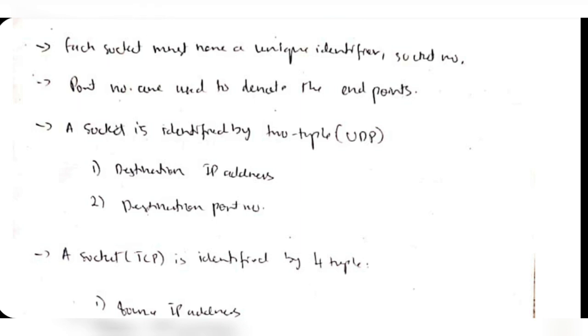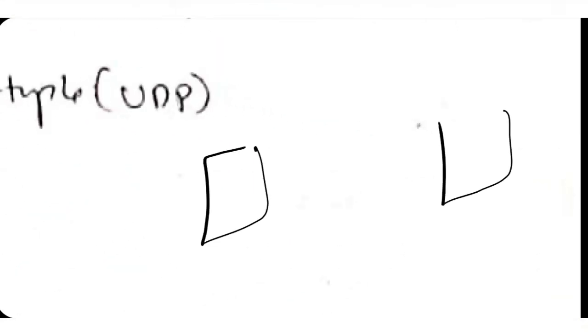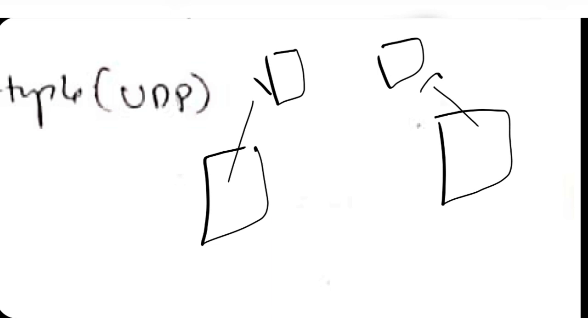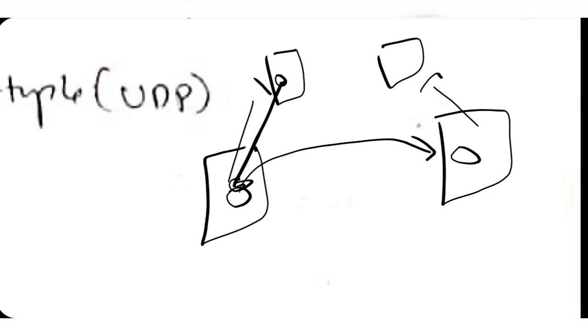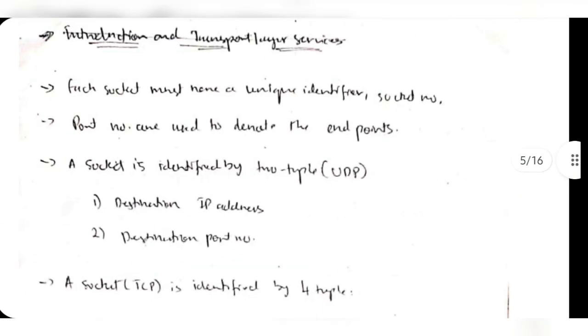See, host and packet number is nothing but this: this is device 1 and this is device 2. This will be connected to a server in a remote location and this will be connected to another server. If this wants to transfer some data present here to the other one in another location of the world, it will retrieve this data, and using a port and a segment, it will transfer the data. So by using a socket number and the port number, we will be able to transfer the data to the specific device.